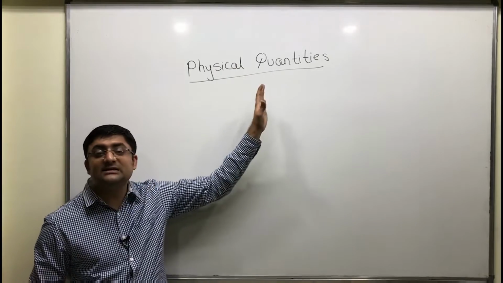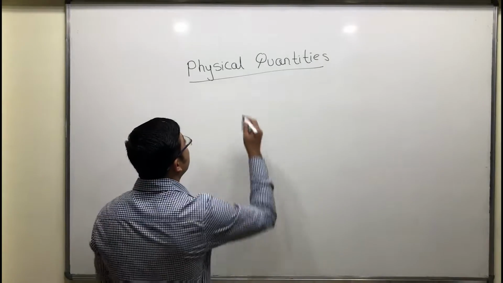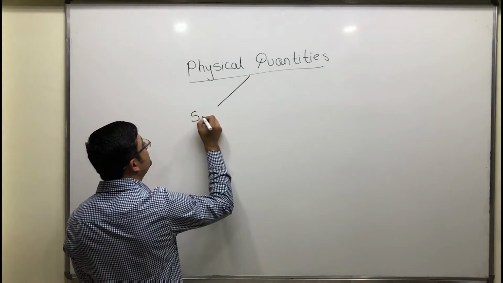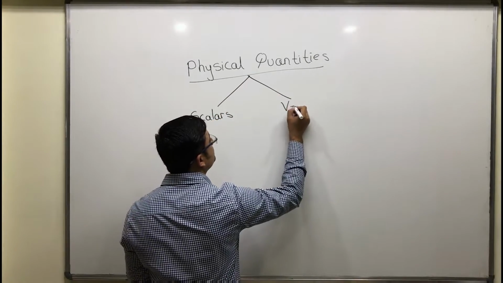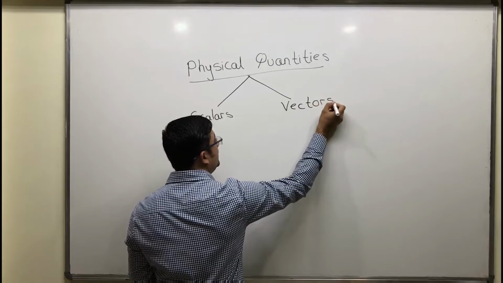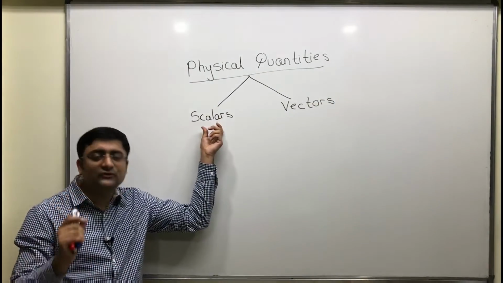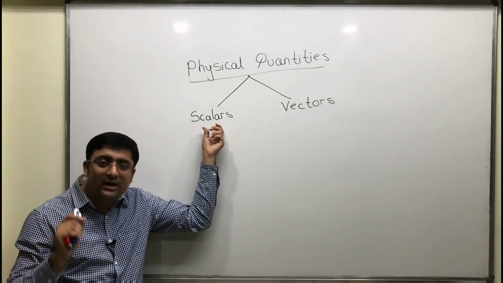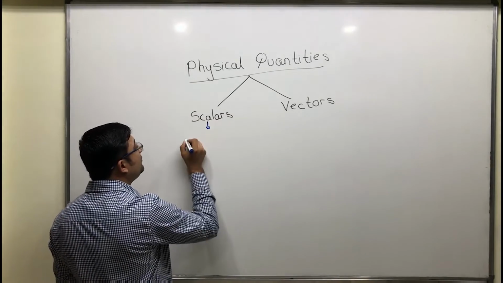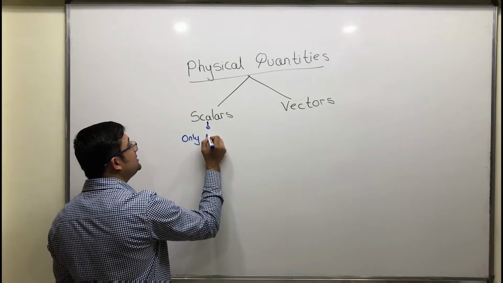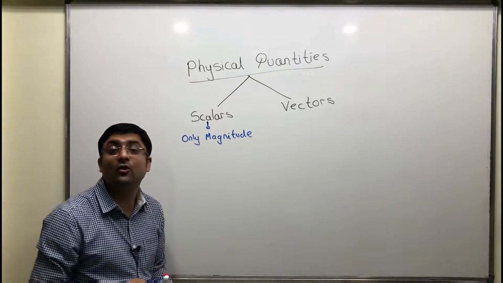Now, physical quantities are divided into two groups, scalar quantities and vector quantities. So I'll write it over here. So see guys, what are scalars and what are vectors? We'll first talk about scalars. Those physical quantities which require only magnitude are known as scalars. So I can say over here, scalar quantities means only magnitude. That is, no direction is required. So scalar quantities are those quantities which require only magnitude.